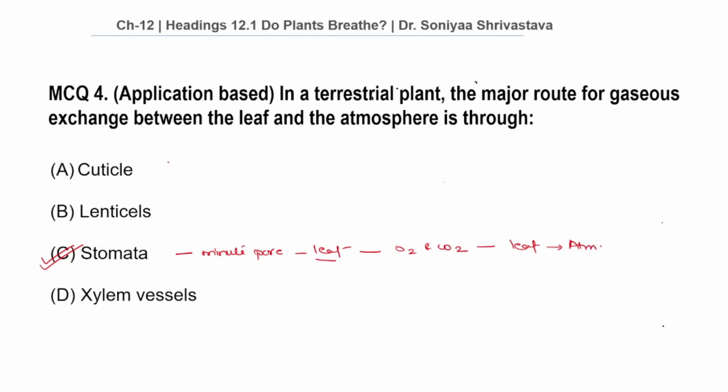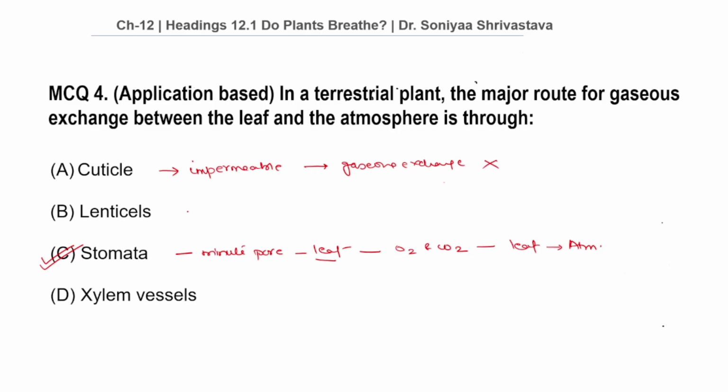Why not cuticle? Because cuticle is largely impermeable. That means it doesn't allow any gases to pass through it and is not the major route of gaseous exchange. Therefore, this is the wrong option. Why not lenticels?